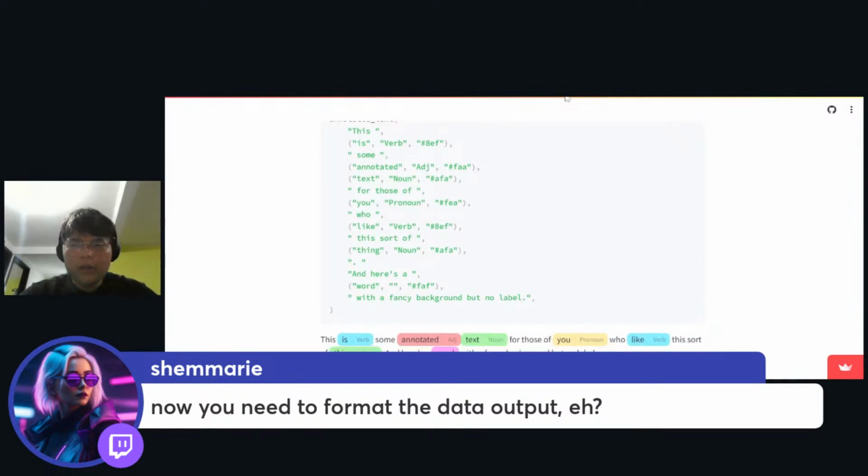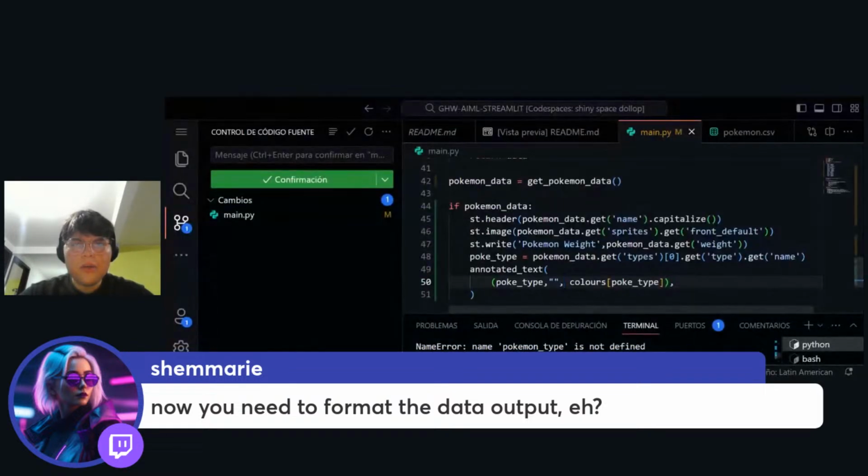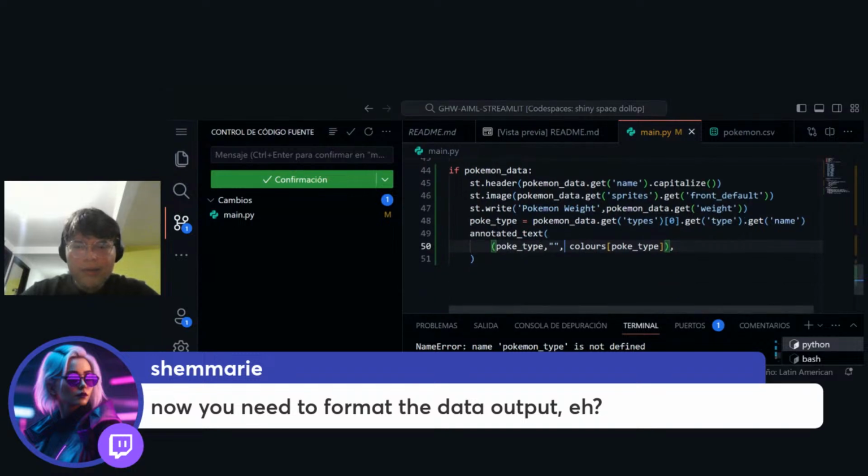Oh, I see. So it looks like we can use just something like this and okay, so I think this should work. Yeah, now it works. Nice. So the only thing that I did was to add, for passing the colors, so the annotated text component receives 3 arguments.